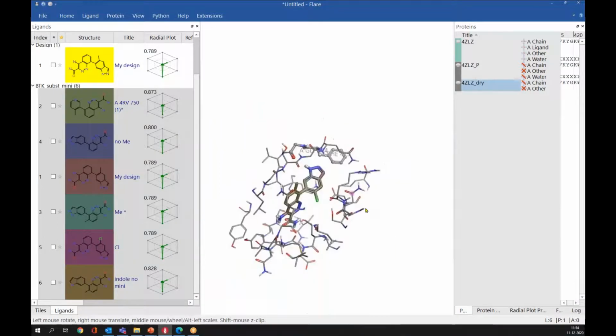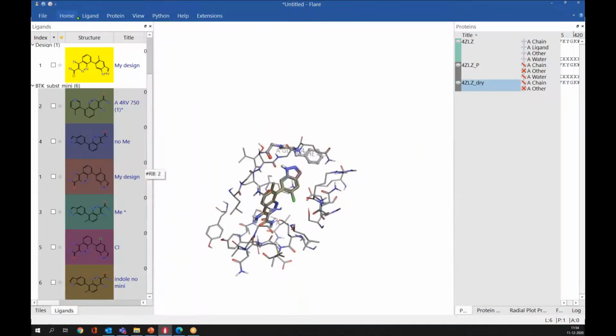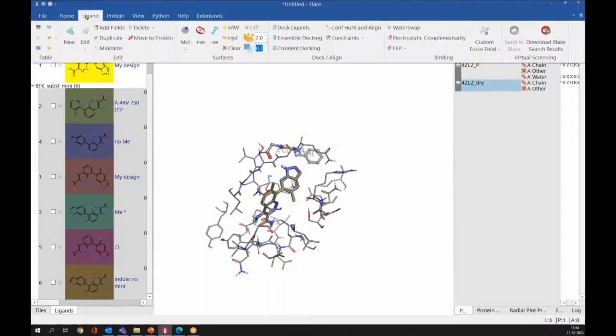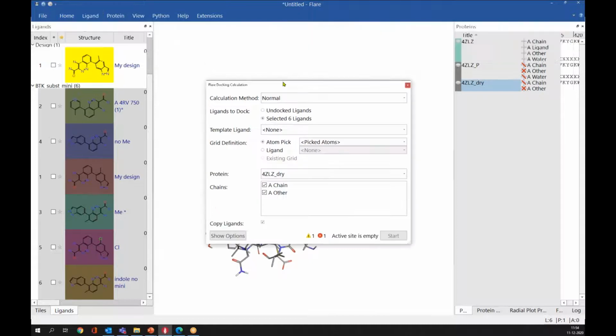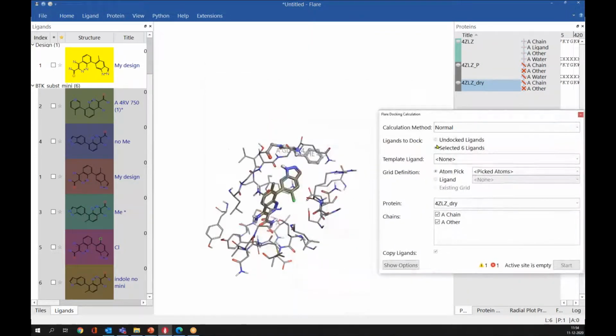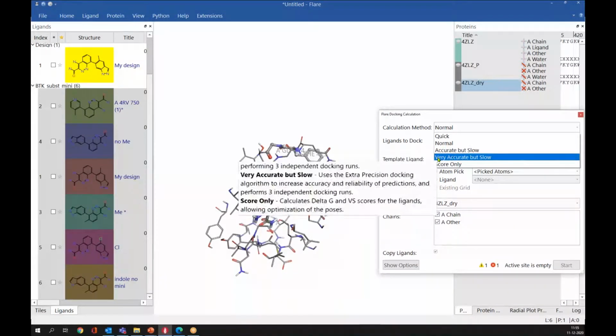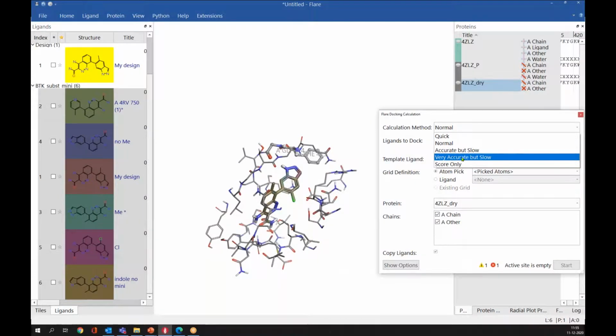So let me switch on the protein. Since docking is a ligand operation, you can go to the ligand menu and click on dock ligands here. You have different methods for docking. For example, you have quick mode, which is less precise but faster. This is useful for virtual screening experiments. Then you have the standard, normal docking algorithm. If you want more accurate results, that will be a little bit slower, so in that case you can use the option accurate but slow. And very accurate is more precise but even slower.